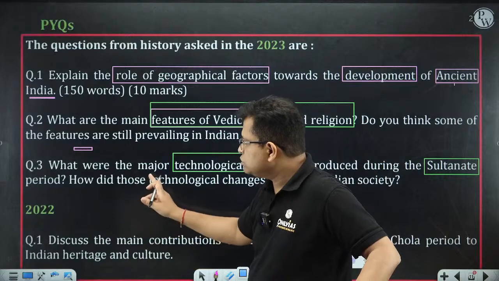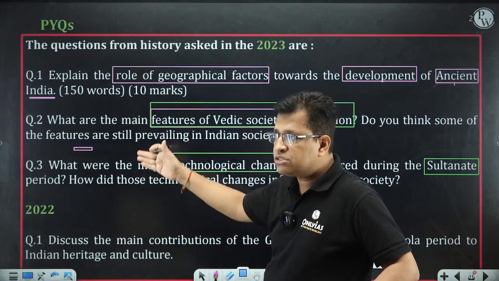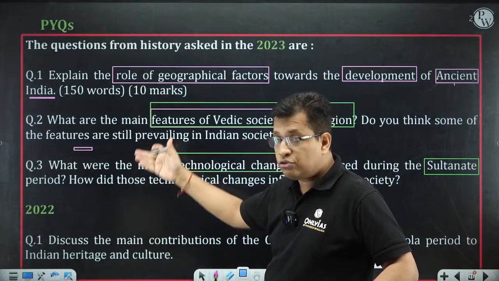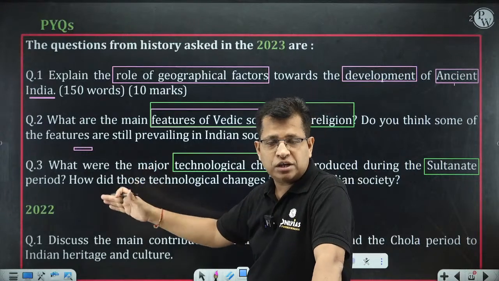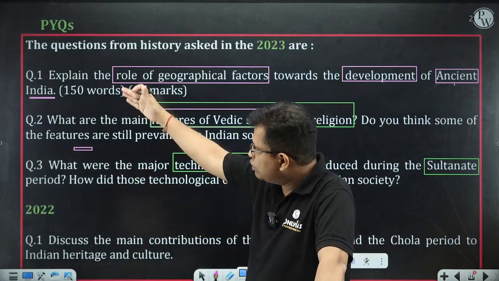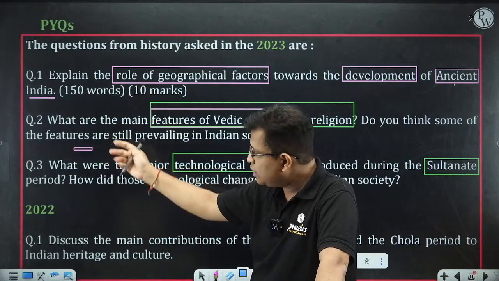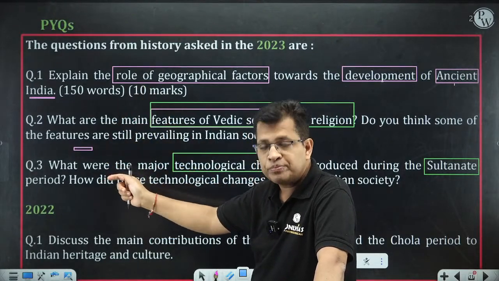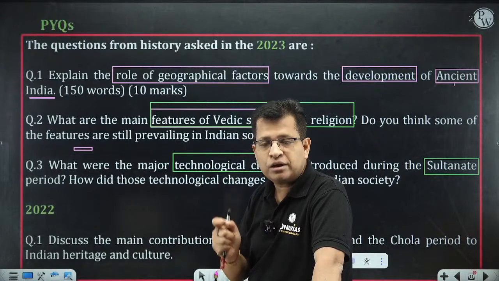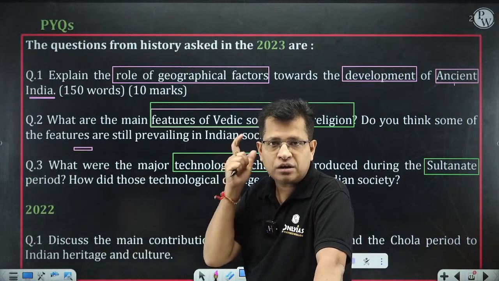So there are 3 questions asked in the 2023 UPSC mains. There is no question from art and culture. There are 3 questions, 1, 2, 3. The first 2 questions are related to your ancient Indian history, and the last question, that is the third question, is directly coming from medieval Indian history.